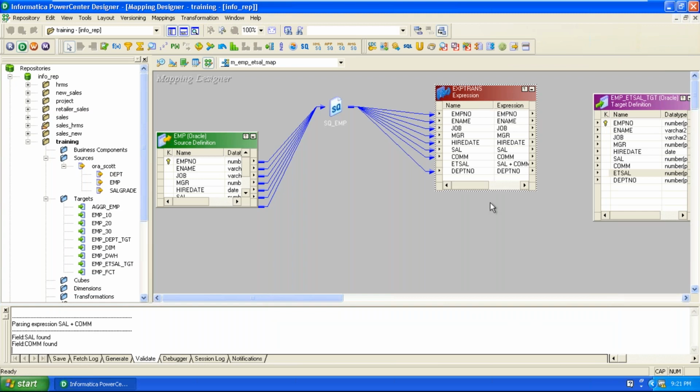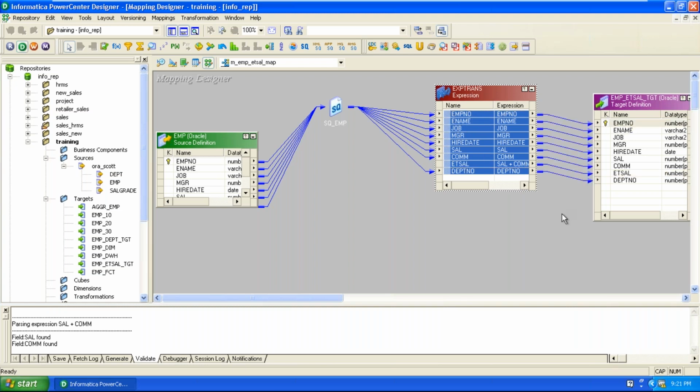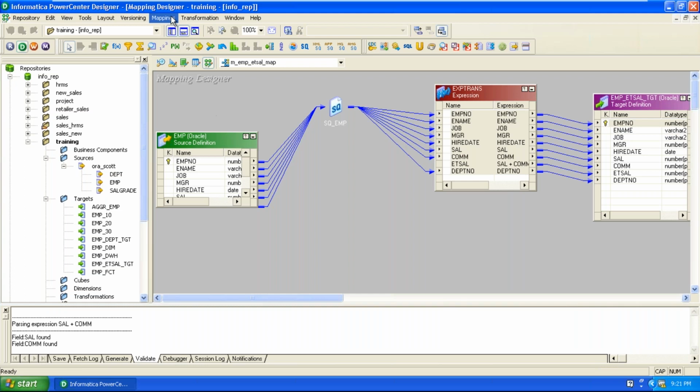Here, if you don't have inputs, then we don't create output ports. We don't create output ports without input ports. Sometimes we can create them as per the target's needs, because that column did not come from the source. Sometimes we can create pseudo columns in the expression transformation also. But here ET cell is not a pseudo column. It is the column derived to calculate ET cell from the input ports, sal and commission. Now connect the output ports of the expression to the input ports of the target like this. Now the mapping is completed. Once the mapping is completed, then validate it.